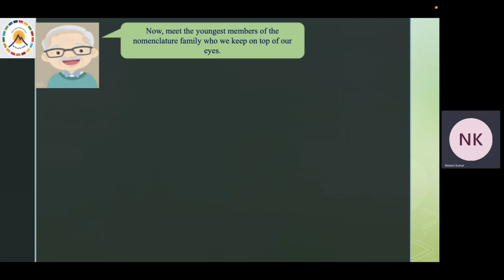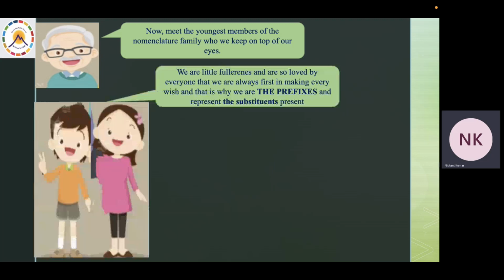Now meet the youngest members of the nomenclature family, whom we keep on top of our eyes. Hello everyone, we are the little fullerenes and are so loved by everyone that we are always first in making every wish, and that is why we are the prefixes and represent the substituents present in the chain.